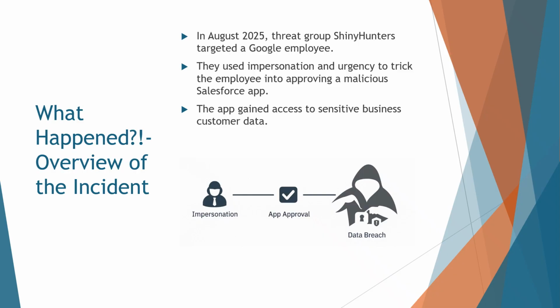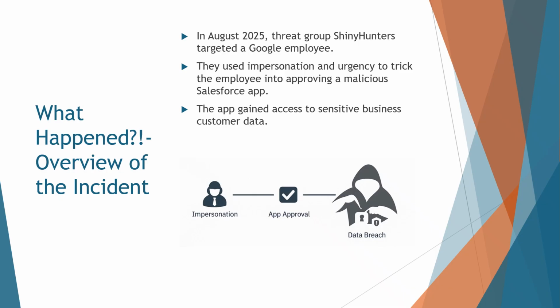So what happened? In early August 2025, a threat group known as ShinyHunters targeted a Google employee in a sophisticated social engineering attack. By impersonating a trusted Salesforce partner and creating a sense of urgency, they convinced the employee to approve a malicious Salesforce app. Once approved, the app gained access to sensitive business customer data stored in Google's Salesforce CRM.